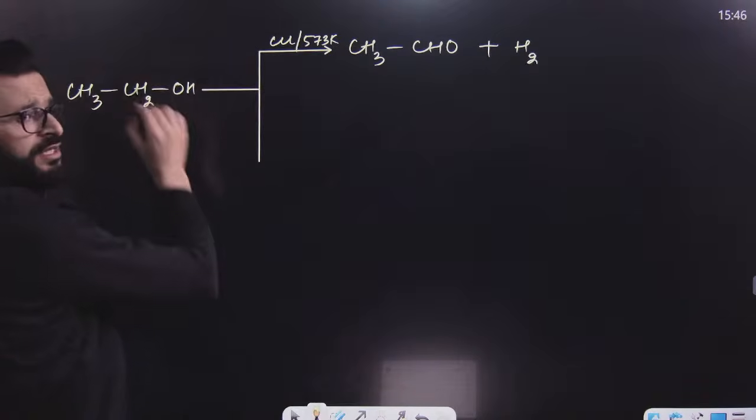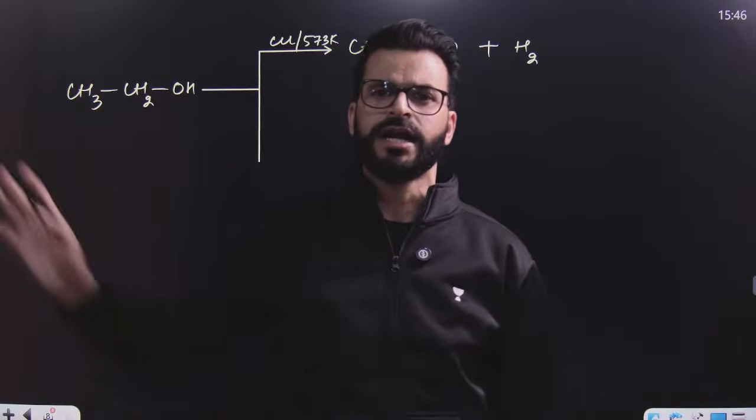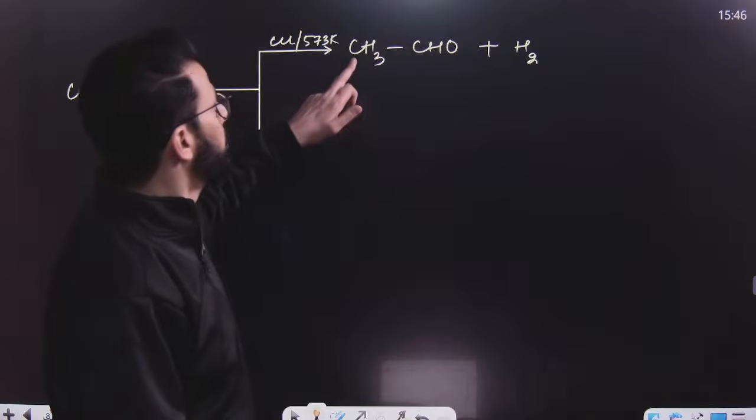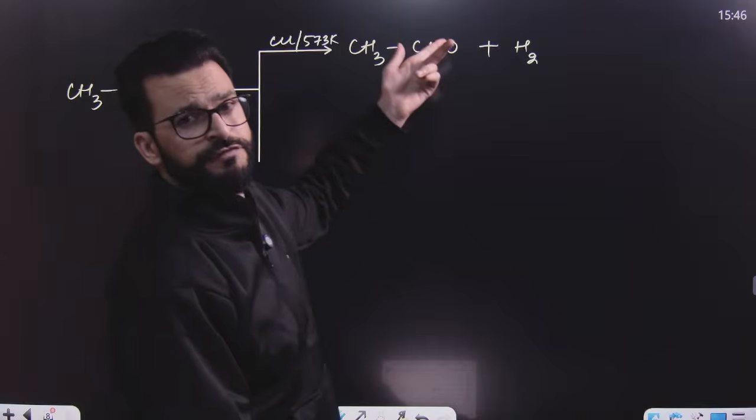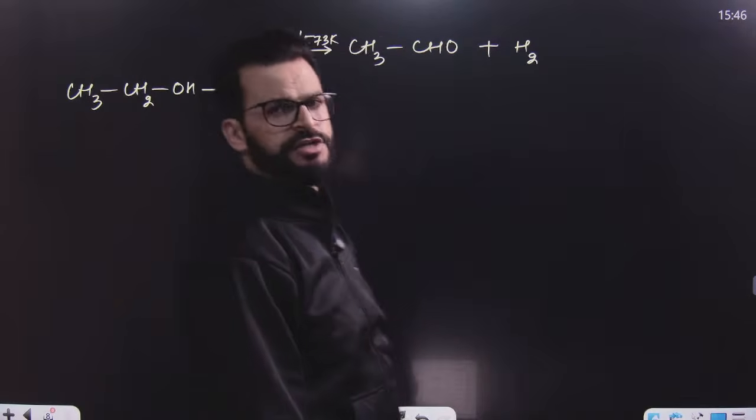Suppose this is what we call a secondary alcohol. At that time, once again, secondary alcohol also undergoes dehydrogenation, but at that time it will result in the formation of ketone. Tertiary alcohol undergoes dehydration, results in the formation of alkene.